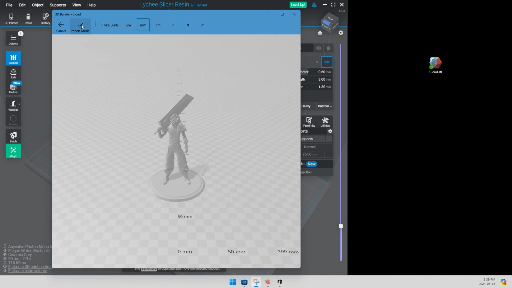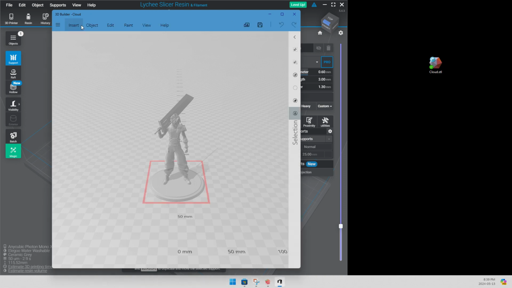Click Import Model. You'll see the red square. That kind of tells you that the file's broken. Click Repair down on the bottom. That can take a while depending on the model.